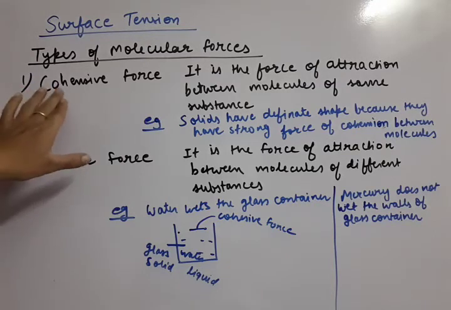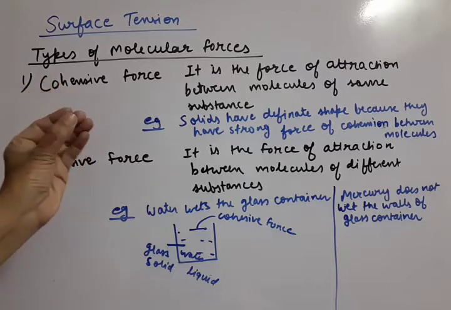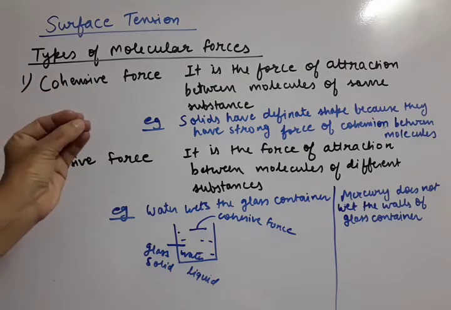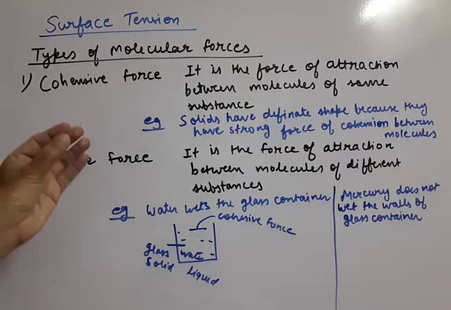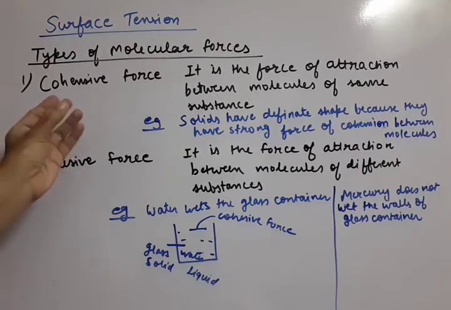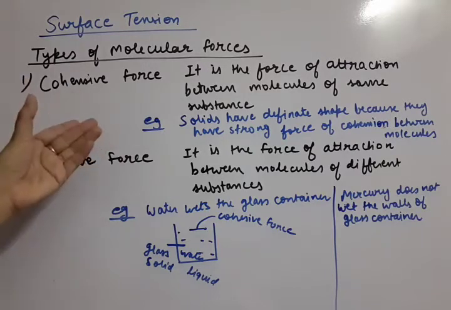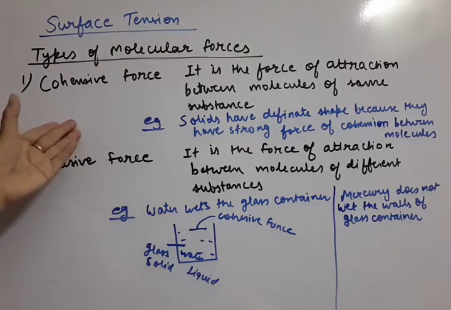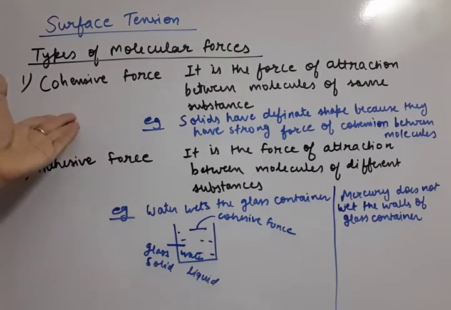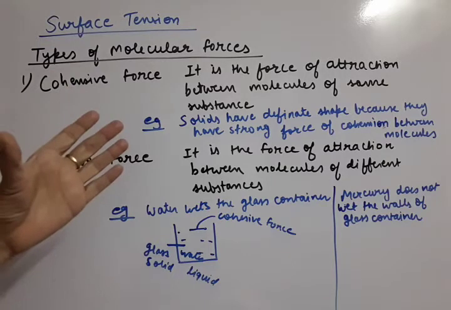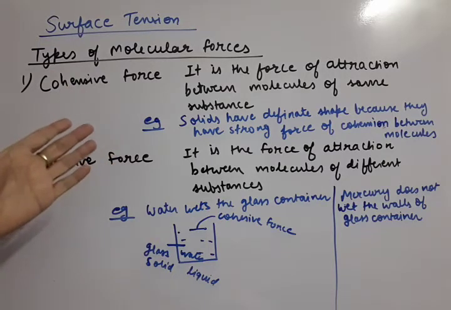Solids have strong cohesive force, that's why solids attract each other and they become in a definite shape. Liquids also have cohesive force, but it is less than solids. And gases also have cohesive force, but it is least in the gases. That's why gas molecules remain at a good distance.